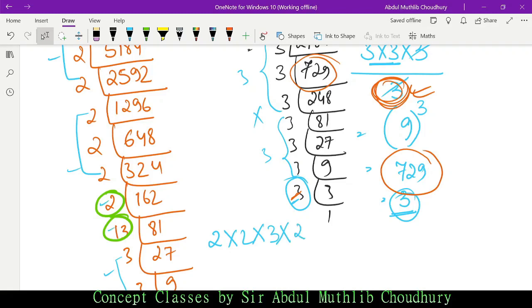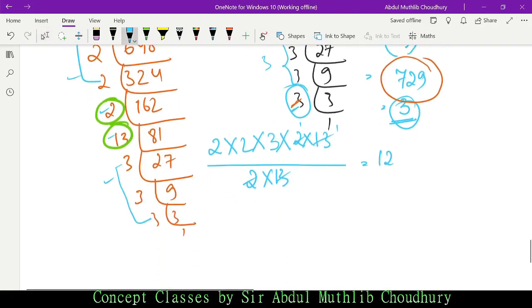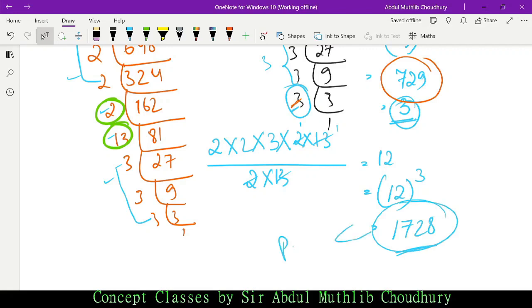So how do we remove it? In division method, we divide by the same number. So 2 and 2 got cancelled, 13 and 13 got cancelled. 2 into 1, 13 into 1. So 2 into 2 is 4, 4 into 3 is 12, 12 into 1 is 12, 12 into 1 is 12. In case anyone has a doubt. So how much do we have? 12, right? So 12 cube. What is 12 cube? It's 12 into 12 into 12, which is 1728. So 1728 is a perfect cube.